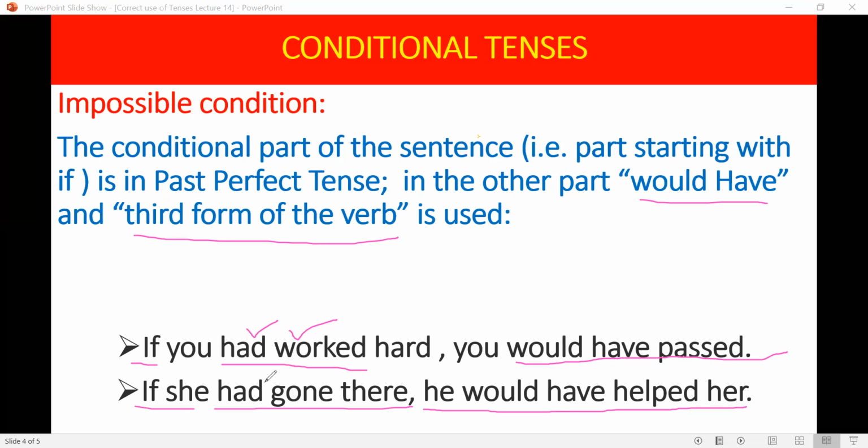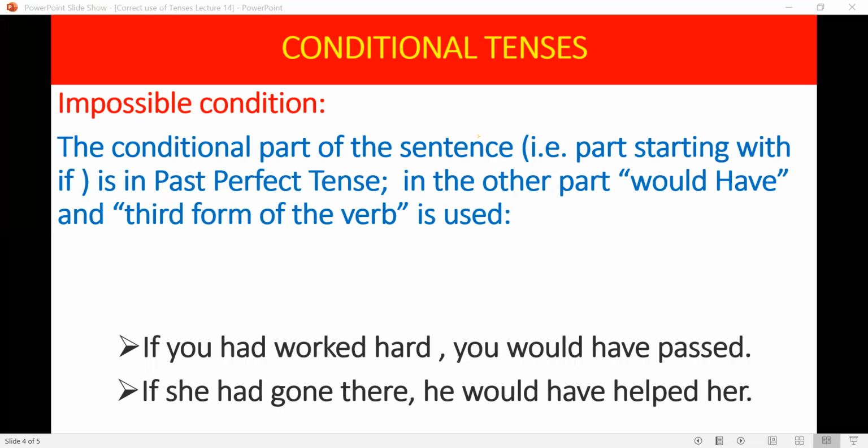But as she didn't go, the sentence is telling us that she didn't go, so there are no chances of helping her by him. So these are the three conditional tenses and their construction, which we have expressed and explained here.